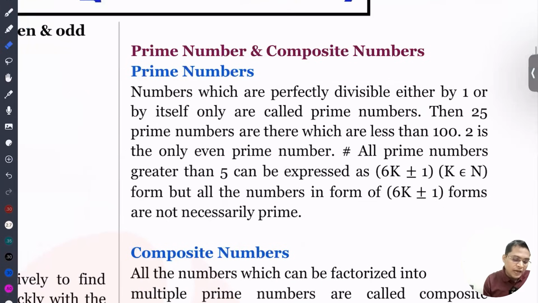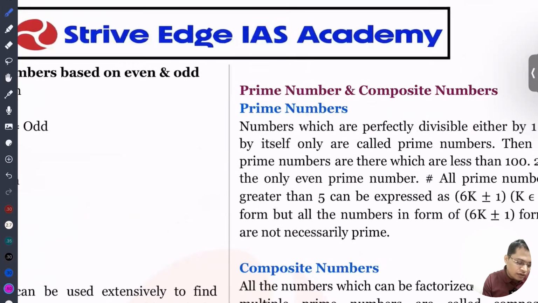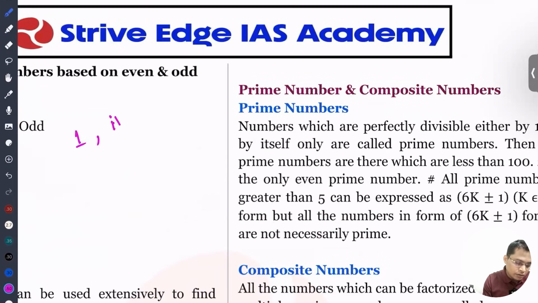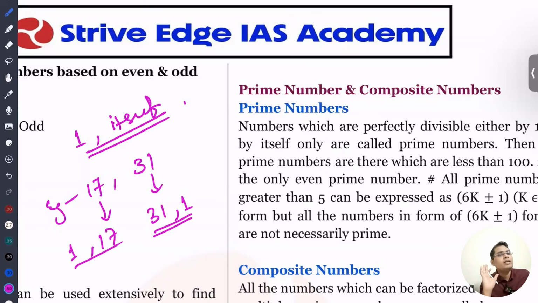So please check that. So next one is prime number. So what is a prime number? A number that is divisible by 1 and itself only, then we can call this a prime number. For example, 17, 31. So 17 is divisible by 1 and 17. 31 is divisible by 31 and 1. There is no other number that divides it. So this is what is called a prime number. It has exactly two divisors: 1 and the number itself.